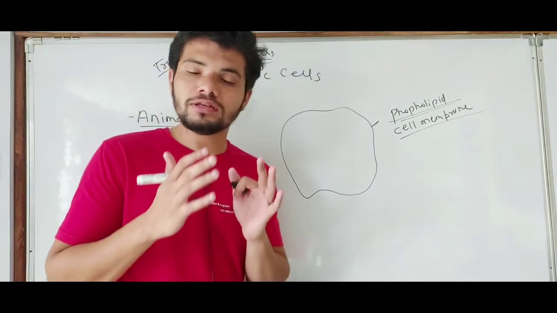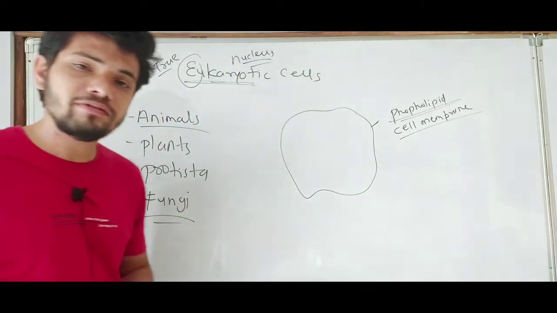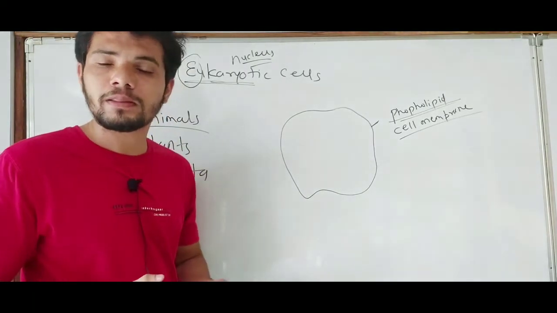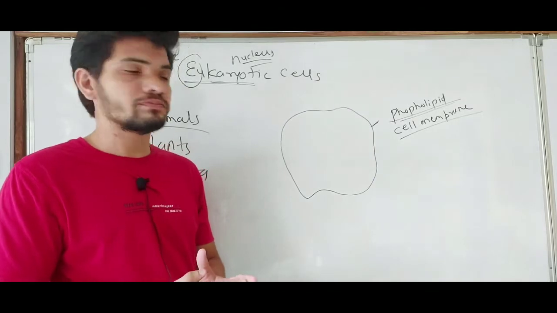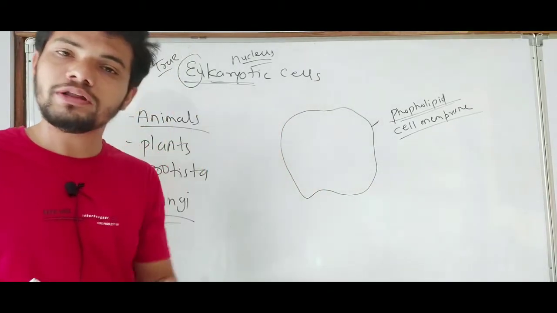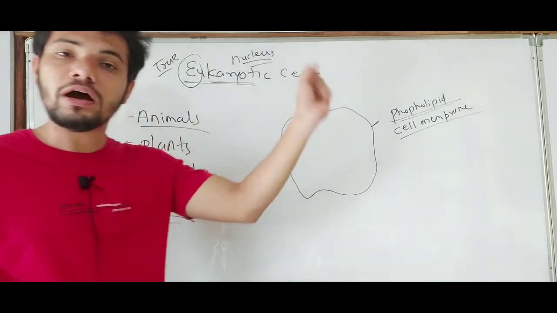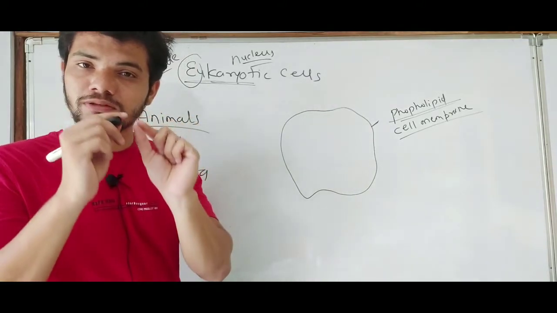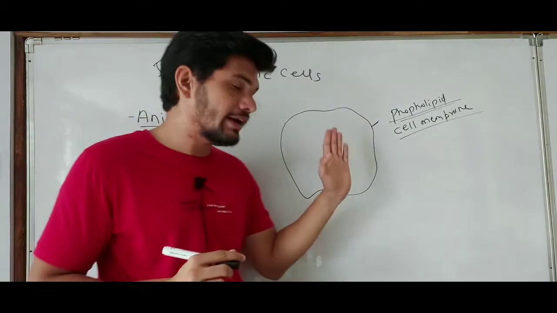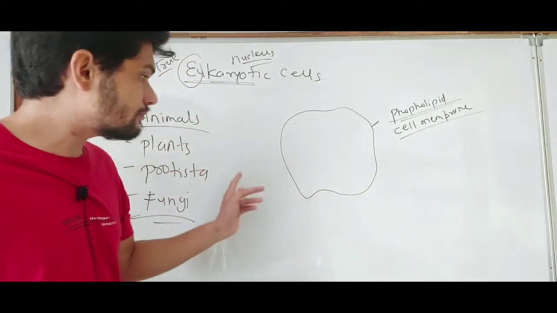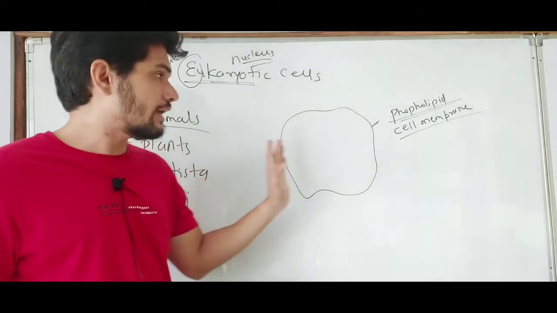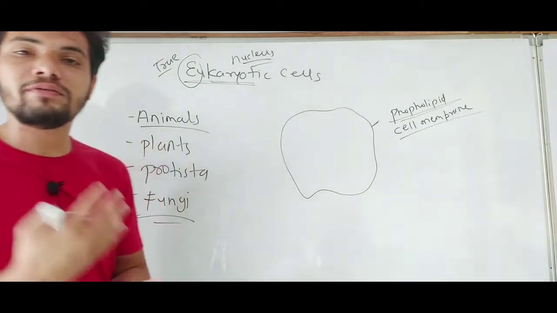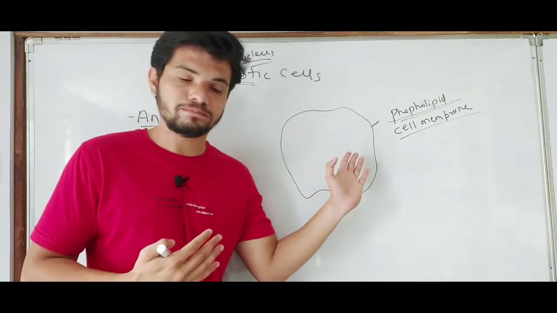The main feature of the plasma membrane is that it is selectively permeable, which means it will allow some particular types of molecules to enter inside the cell and allow particular types of molecules or material to go outside the cell. So only those particles which are allowed to enter will pass through the plasma membrane. That is the main function of the plasma membrane. It differentiates the outside environment from the inside of the cell.